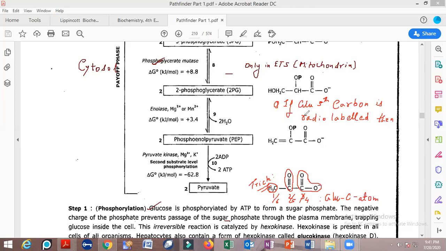Nobody is going to speak. You are going to write a personal message to me with the answer. Okay, if glucose 5th carbon is radio labeled, then which carbon of pyruvate will be radio labeled?